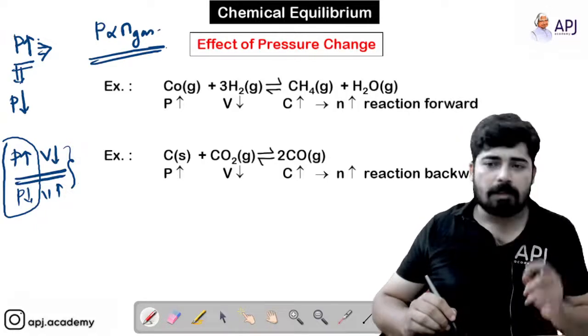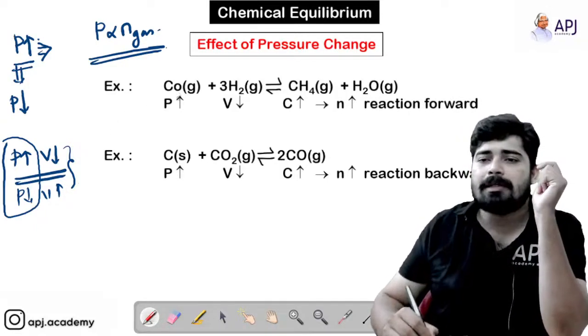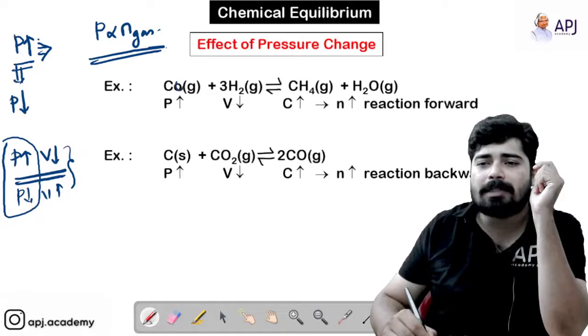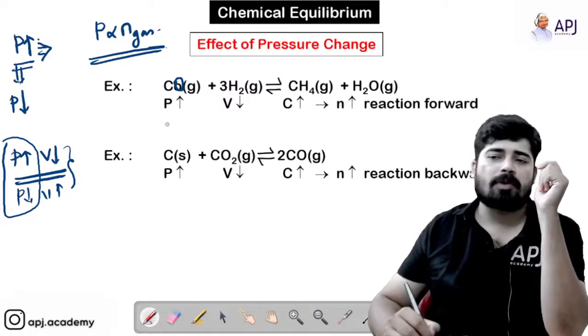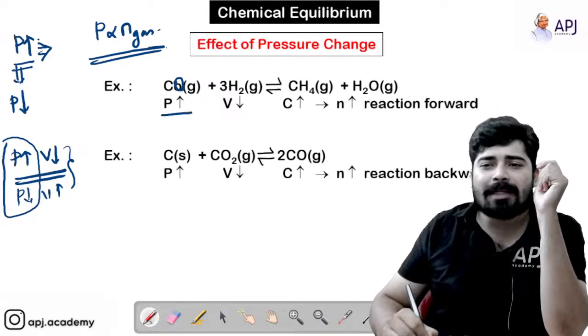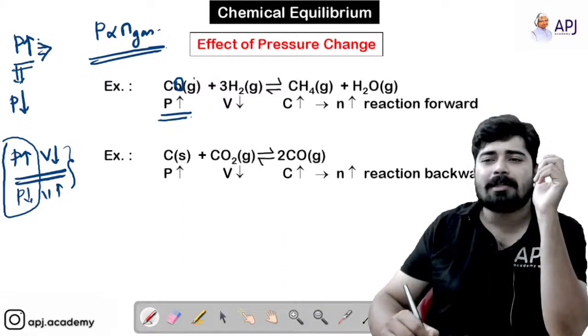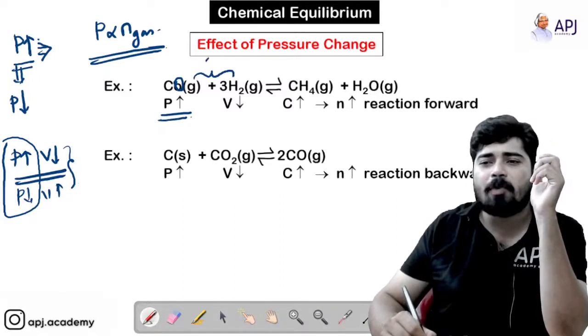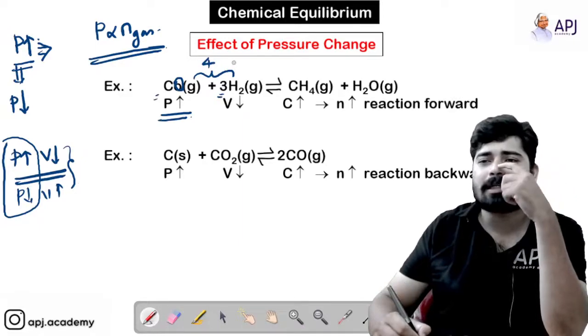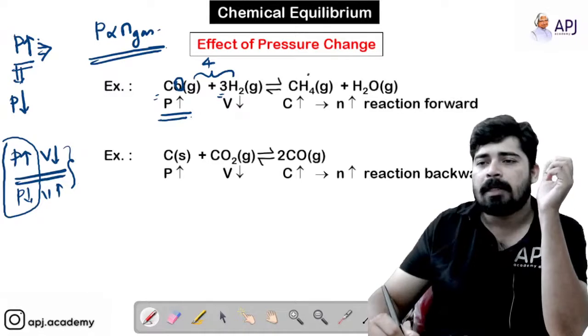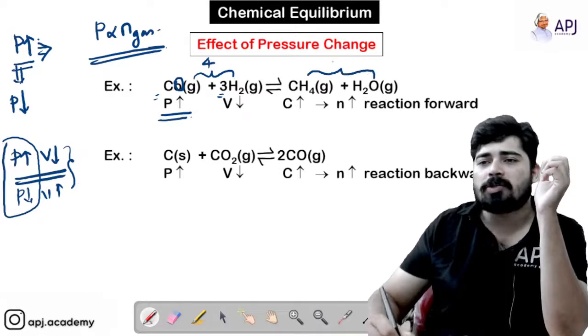Now, here in this question, this is not cobalt, instead it is carbon monoxide. If I increase the pressure, you can see that on the reactant side there are 4 moles of gas: 3 of hydrogen gas and 1 of carbon monoxide gas. Here there are only 2 moles of gas.